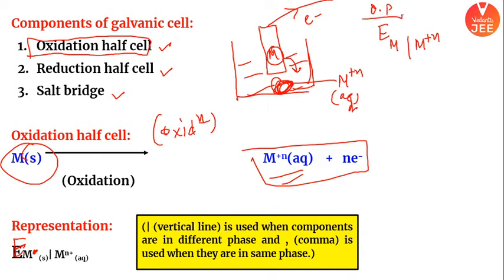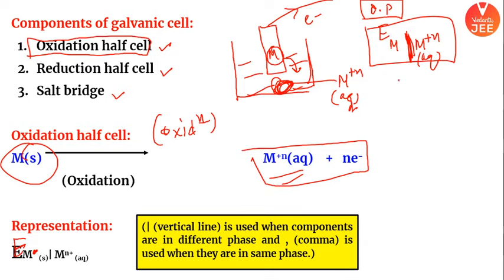What I say, I call it as OP, oxidation potential. Your metal is getting converted into metal plus ion, and there was a potential developed due to the charge difference, and this particular thing is called oxidation potential. Okay? Now some of you say, sir, what is happening? This vertical line is to denote that there is a phase difference. This is the way we represent a half cell where oxidation is happening.